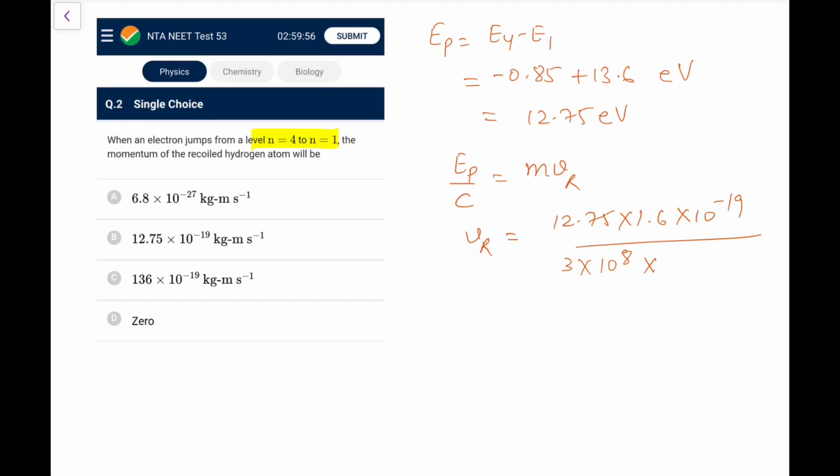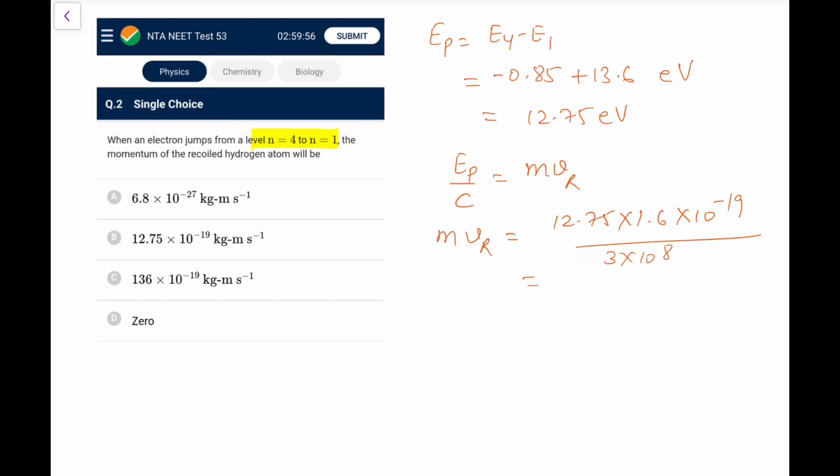Okay, we have to calculate momentum only, so we need not calculate this V recoil, we can directly find mV, which is easier. I have converted into SI unit, divided by C, that is 3 into 10 to the power 8.